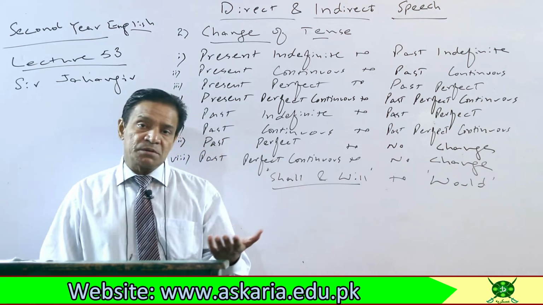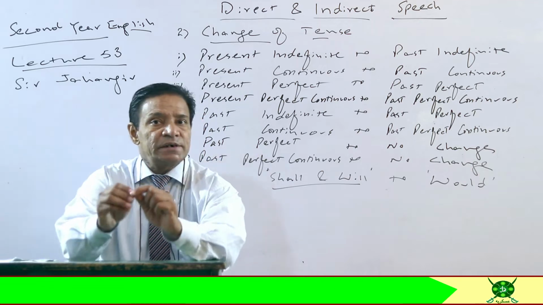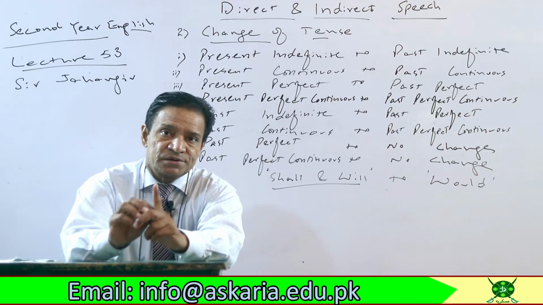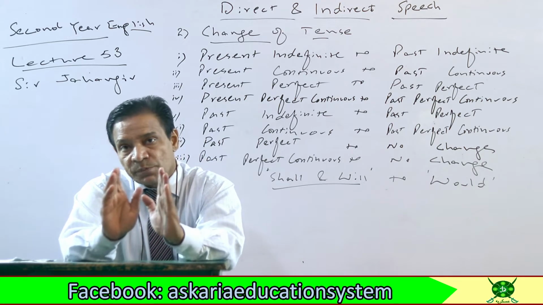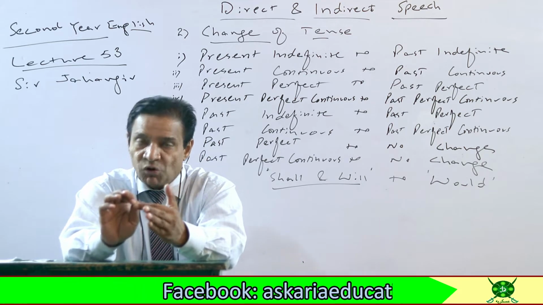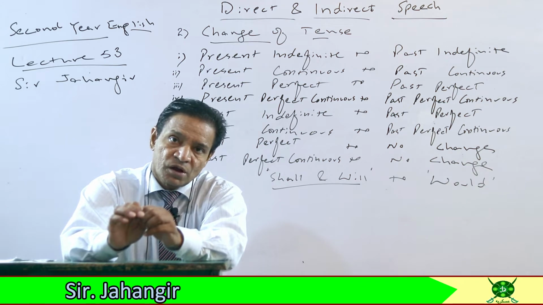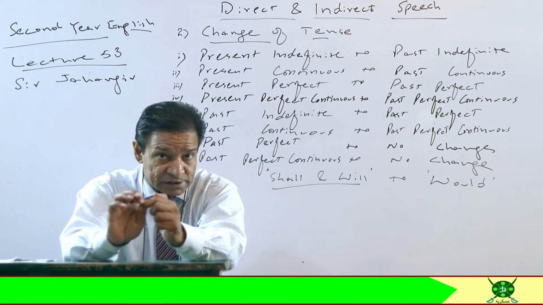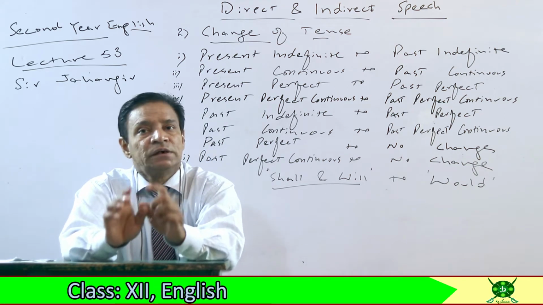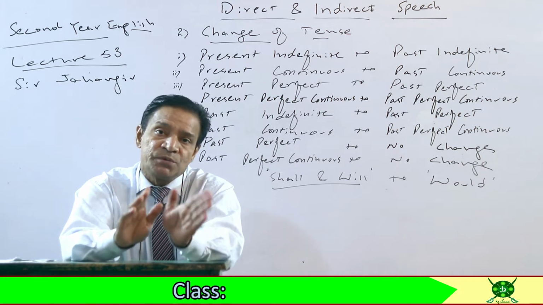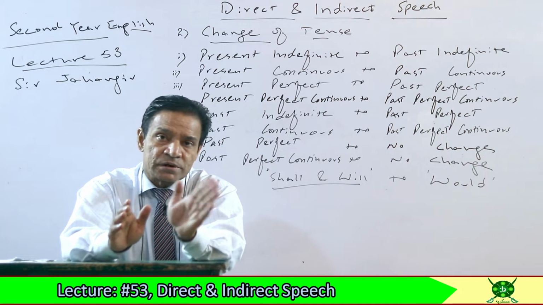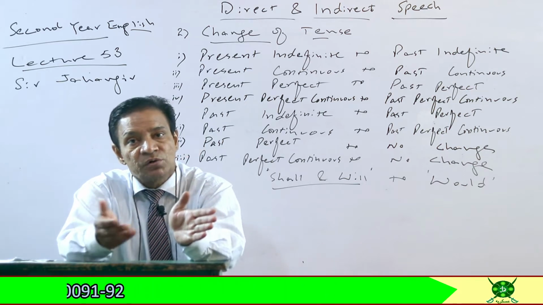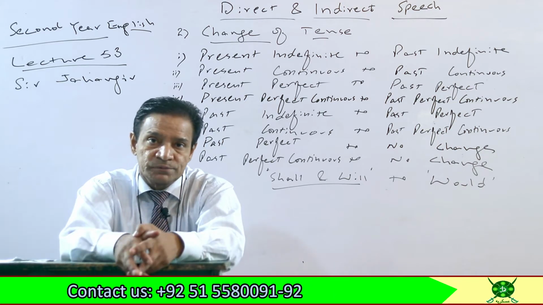There are three main types of sentences: present tense, past tense, and future tense. Whatever tense there is will not be changed. There will be changes only in the pronouns.